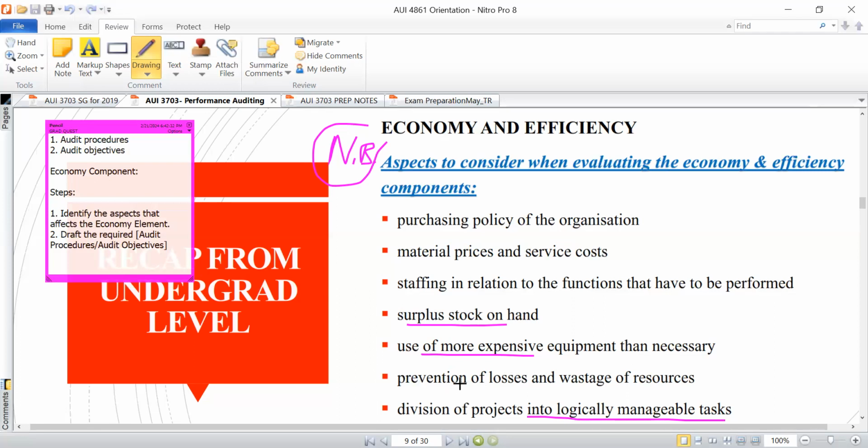And then there's the prevention of losses and wastage of resources. You need to look at that aspect, whether they are deploying such practices in their organization. If there's prevention of losses and wastage of resources, this means that they've got certain policies in place, or certain internal control systems that help them to manage wastage of resources, for example.